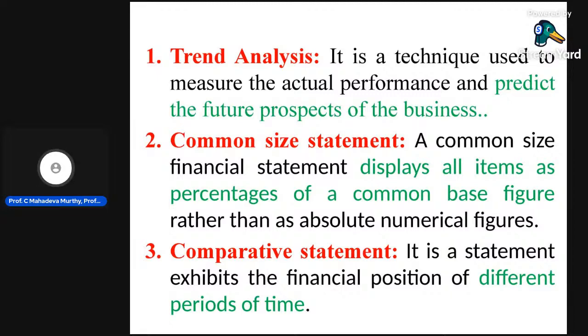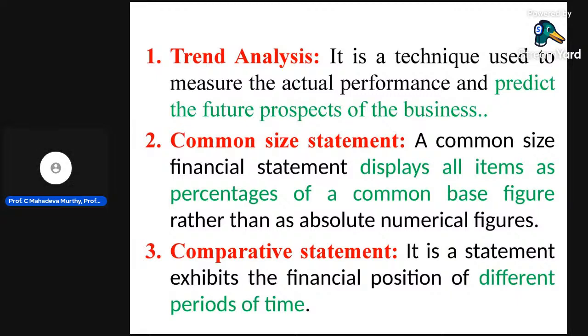Income statement is nothing but trading and profit and loss account. Appropriation account tells about the profit of the organization: what is the profit or what is the loss of the organization. Position statement tells about the liability position of the organization and the asset position of the organization. Here, percentage. I explained that.